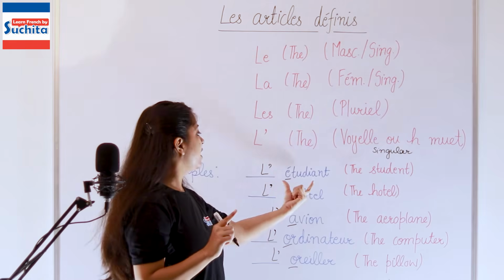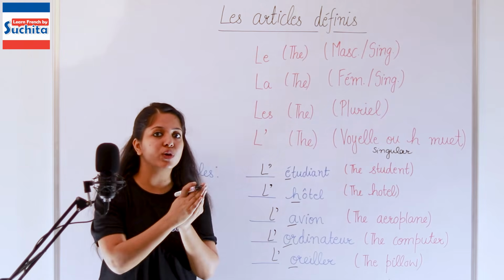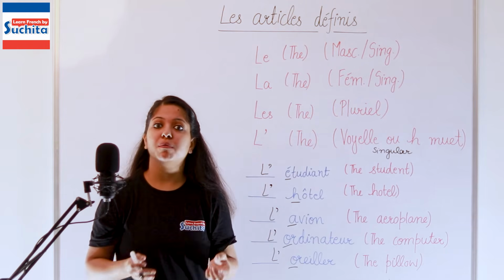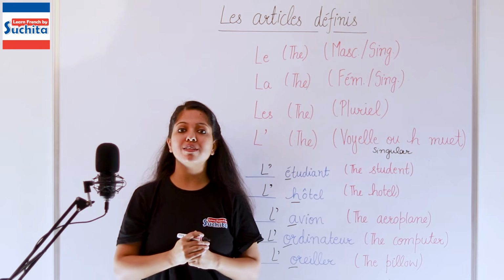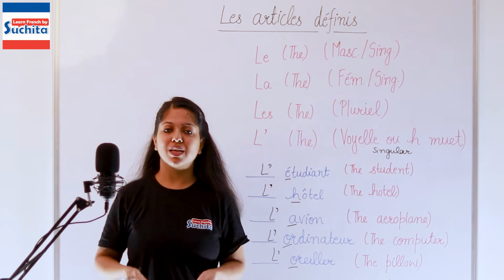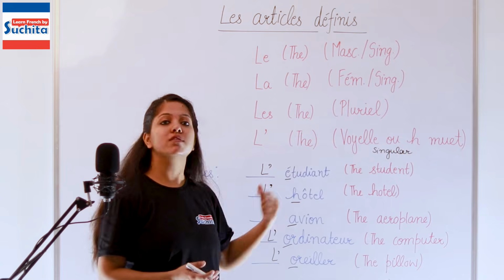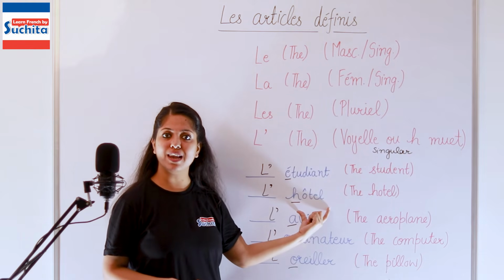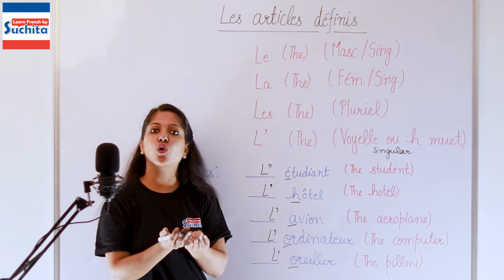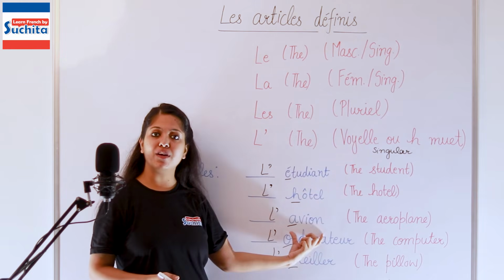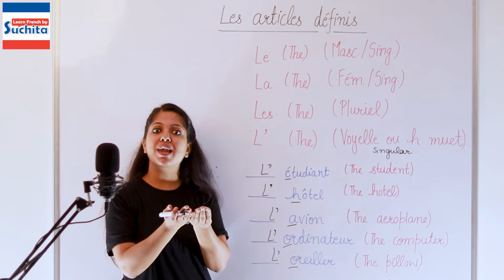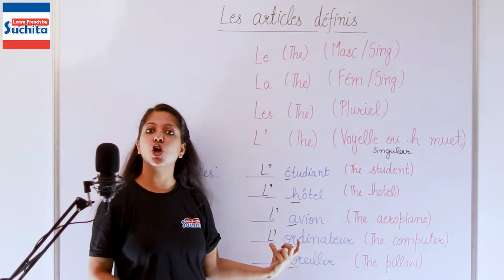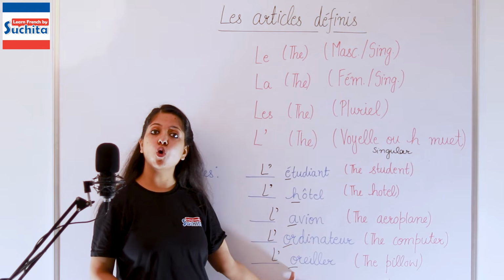So that means, if you would have said this word without L apostrophe, the pronunciation would have been étudiant. But now with this, it joins and it becomes l'étudiant. The student. Hôtel. With this, it becomes l'hôtel. Avion. L'avion. Ordinateur. L'ordinateur. Oreiller.